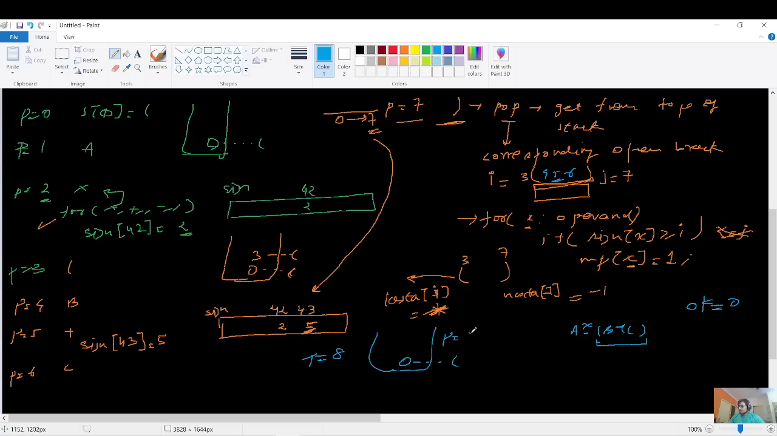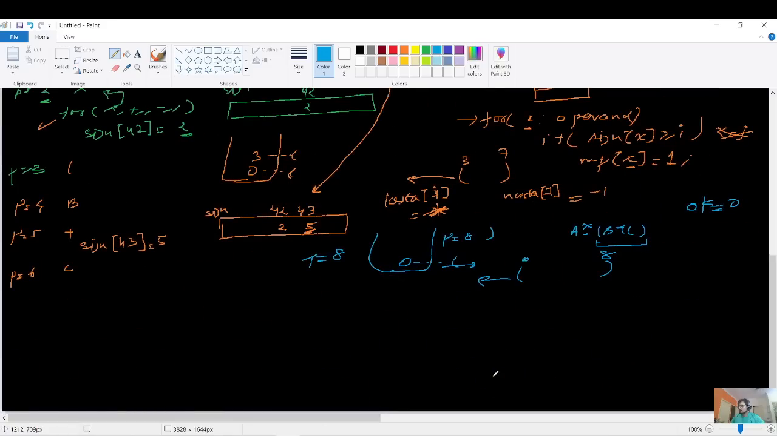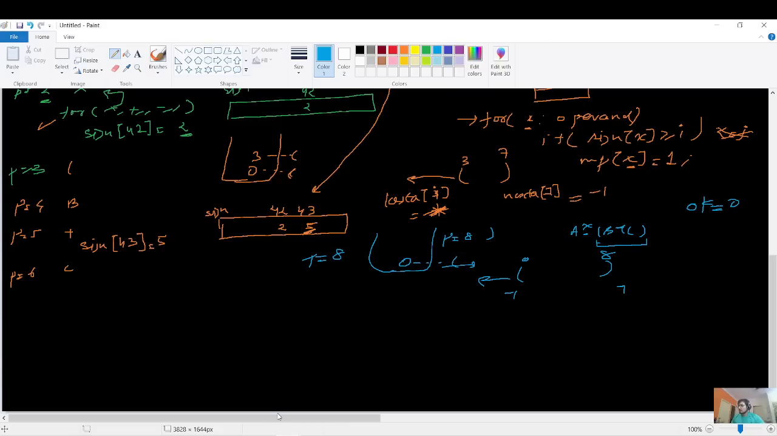So again, p equals 8. We have a closing index. It will pop the corresponding opening index for it. Now we have the range of 0 to 8, and you can clearly see that there are no characters behind it. The next of the last of 0, if you compare from the array, will give you -1, and the next of 8 will also give you -1, right? So it will definitely fall in this if, as we have already explored that step. So OK will point to 1, and that means this parenthesis is not required.